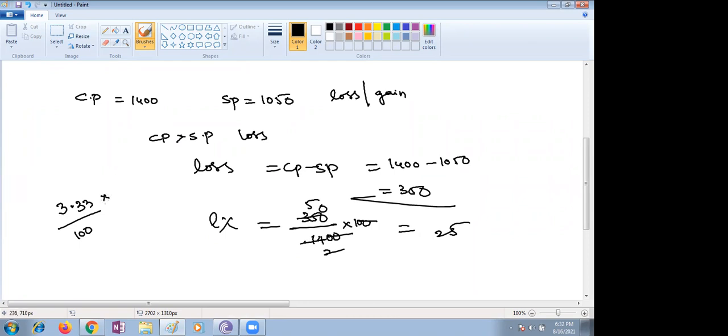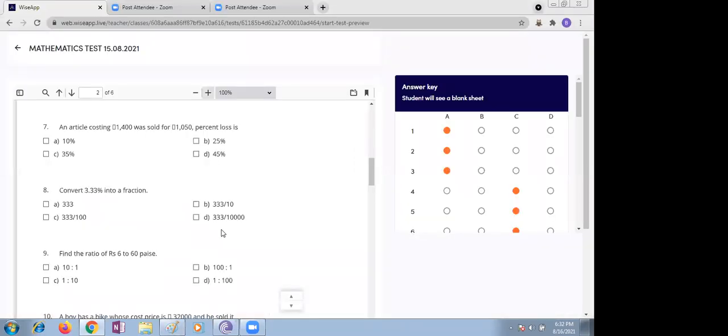To remove the decimal, we can multiply with 100 here too. Now the denominator is 1 followed by 4 zeros. So 333 divided by 10,000. Option D is correct, not C. Now I understood.